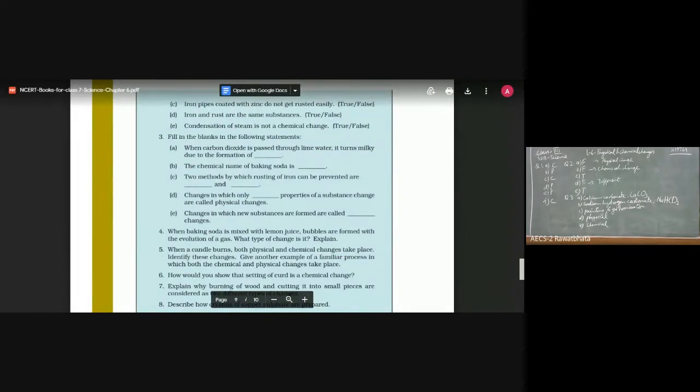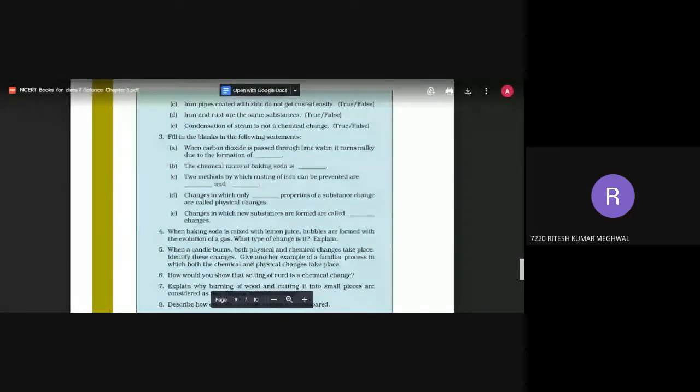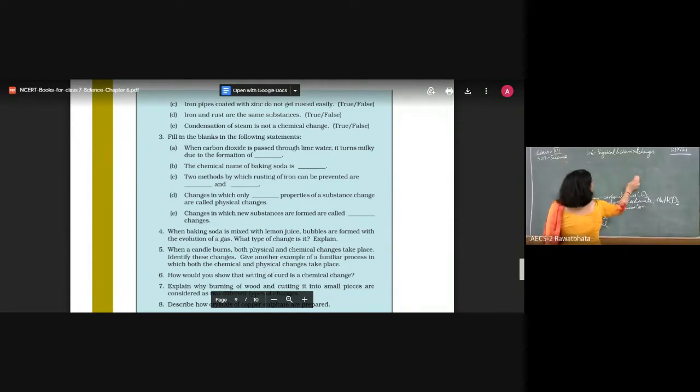Now, question number 4. When baking soda is mixed with lemon juice, bubbles are formed with the evolution of gas. It is a chemical change. Here a new substance, carbon dioxide, is formed. The reaction is between baking soda and lime juice, and lime contains citric acid. Very good.